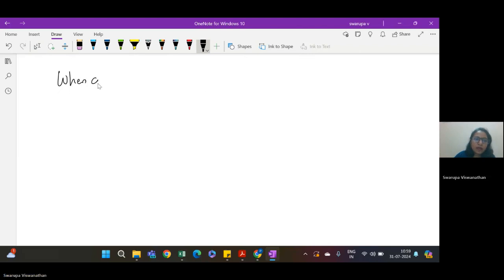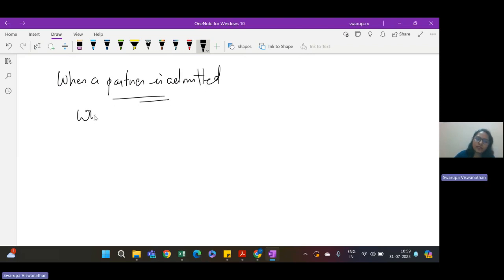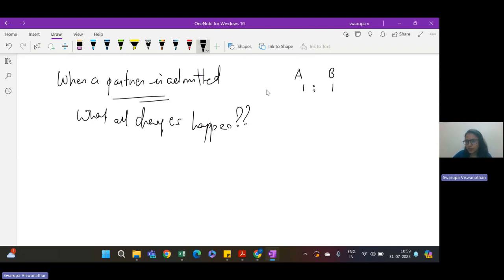So when a partner is admitted, what all changes happen? First change is that, for example, A and B were sharing their profits in 1:1 ratio. Now C is a new partner who is getting admitted for equal share.